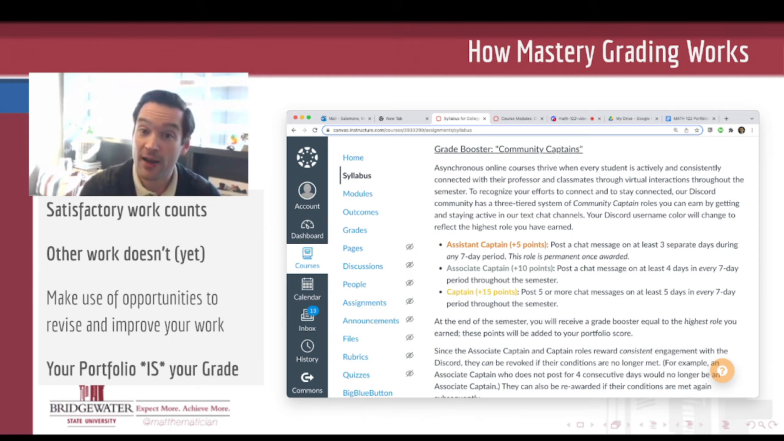In order to earn the first rank of assistant captain, you just have to post to the Discord on at least 3 separate days during any given week. And once you receive this role, it's permanent. This one can't be taken away from you at any time. So this is kind of your way to get started.